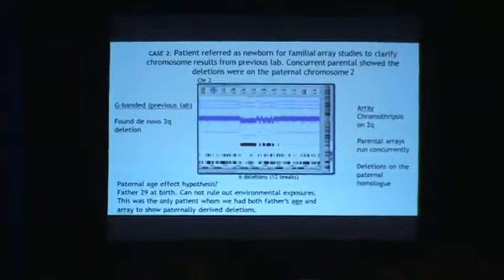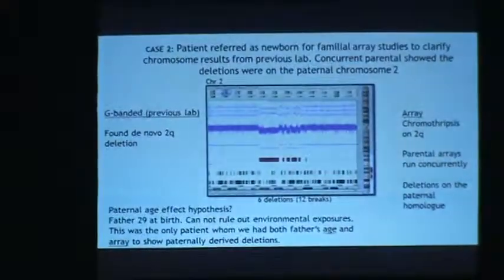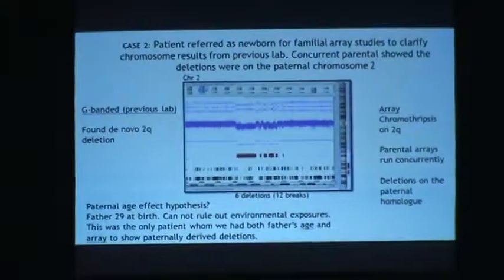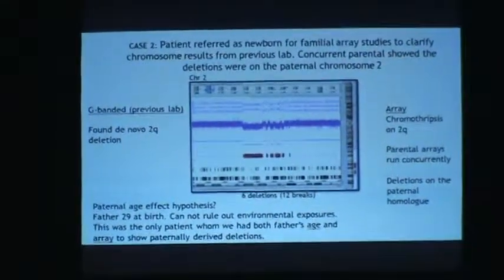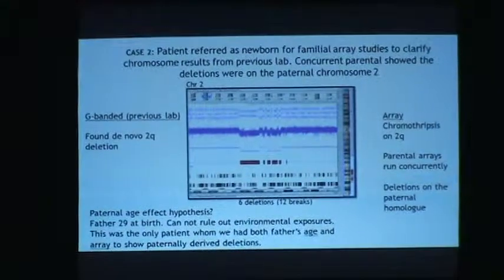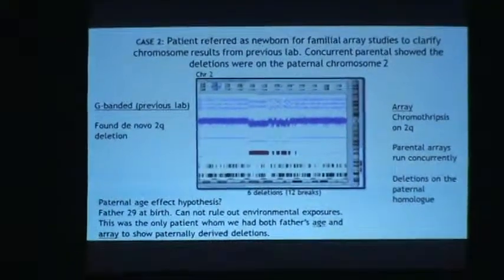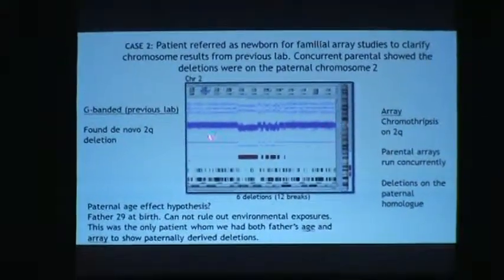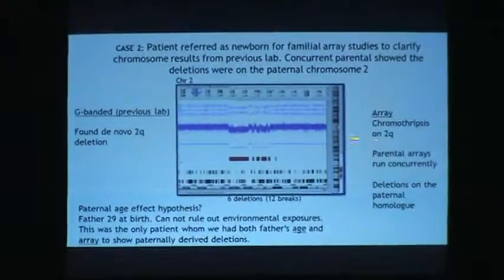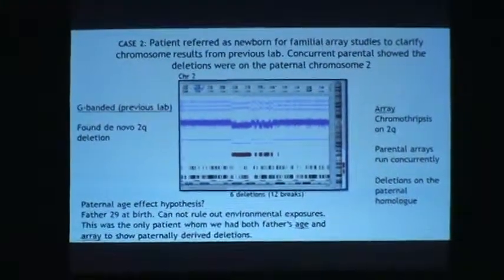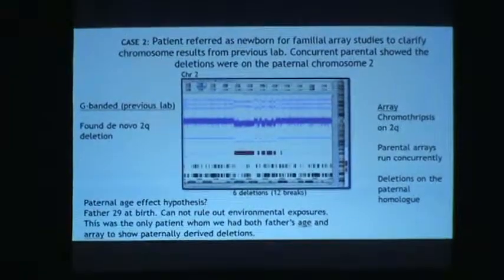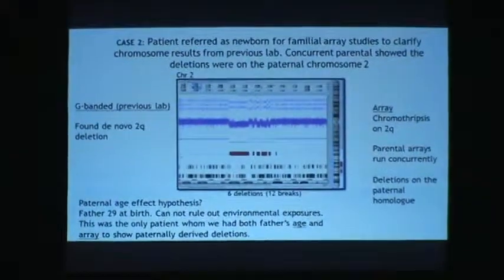Our second patient was referred as a newborn for familial array studies to clarify previous chromosome results from a different lab. The chromosome analysis found that there was a 2q de novo deletion, and our array results show that there was a chromothripsis event that took place on 2q. The parental arrays were luckily run concurrently, and we found that the deletions were actually on the paternal homolog.